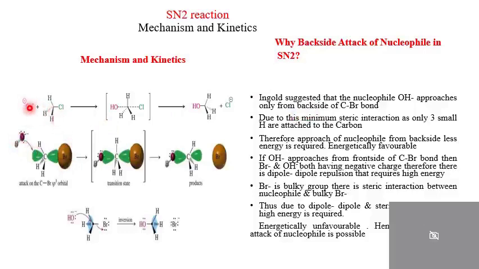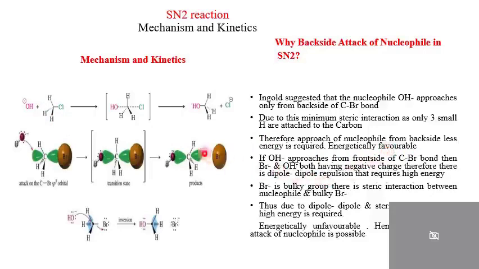Then, due to this, what is happening? Whenever OH negative approaches from the backside, there are only 3 small hydrogens there. Therefore, attack of the nucleophile from the backside will be easy. There will be no steric hindrance, because whenever OH negative approaches there are only hydrogens. And as there is no steric hindrance, less energy will be required. Therefore, it is an energetically favorable reaction. Backside attack is energetically favorable in case of SN2.